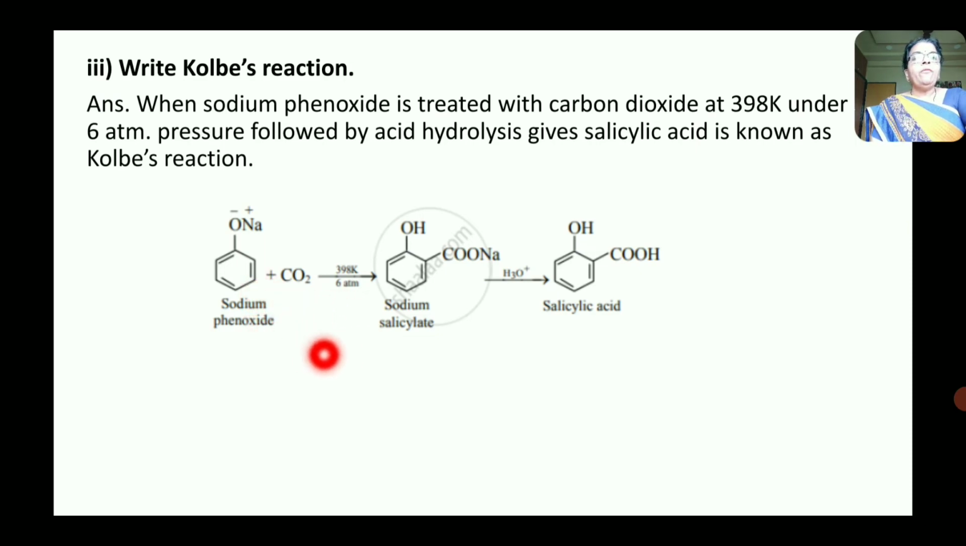this sodium phenoxide is converted into sodium salicylate. That is, here the hydrogen atom from the ortho position of sodium phenoxide is converted into COONa to form sodium salicylate. And this sodium salicylate on acid hydrolysis gives salicylic acid. This salicylic acid is nothing but 2-hydroxybenzoic acid or ortho-hydroxybenzoic acid.